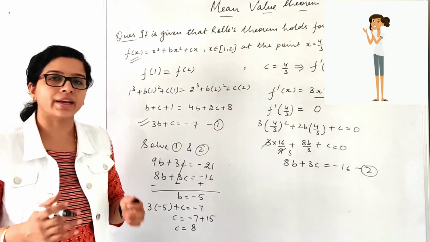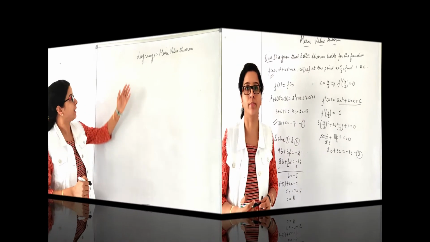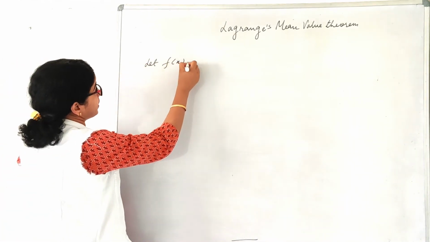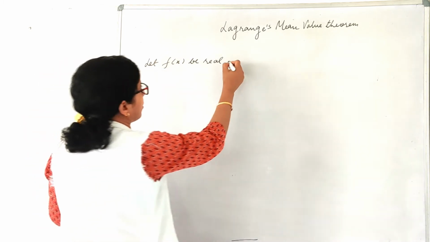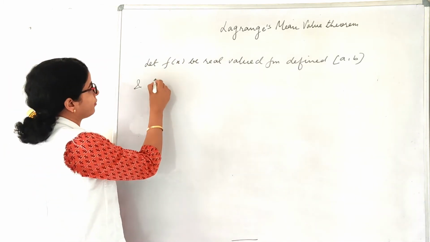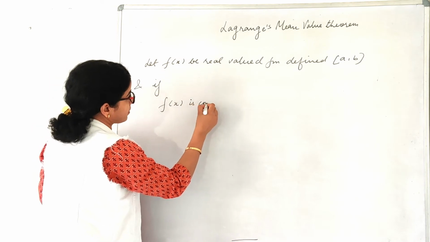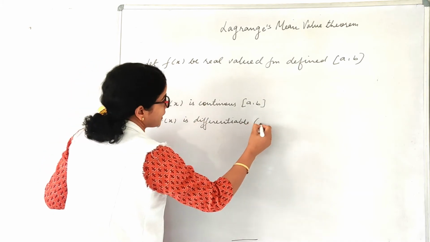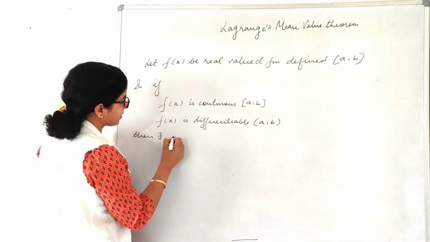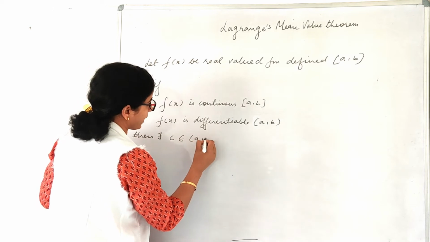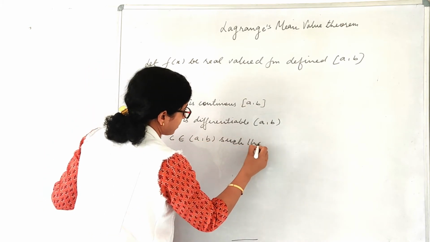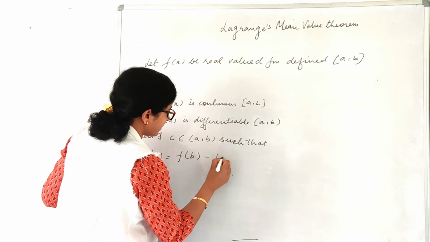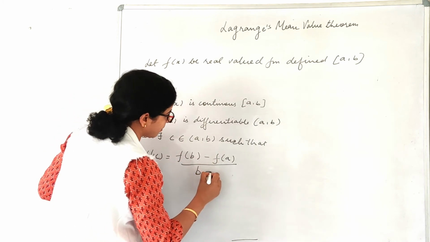Now let us check Lagrange's mean value theorem. So let f(x) be a real valued function defined on the closed interval [a, b], and if f(x) is continuous in the closed interval [a, b], and f(x) is differentiable in the open interval (a, b), then there exists c belongs to the open interval (a, b) such that f dash c equals to f(b) minus f(a) upon b minus a.